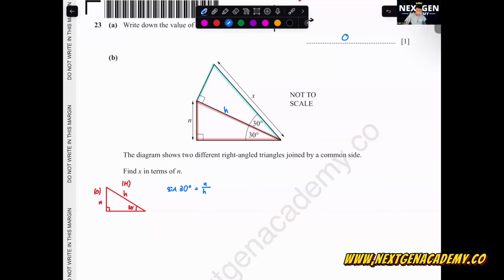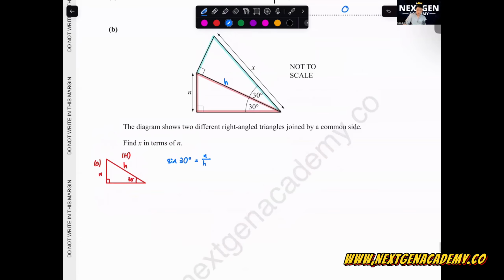But what is sine 30 degrees? This is where we need to remember all the special angles. Both of these are 30 degrees, right? So we need to use a triangle that derives 30 degrees and 60 degrees. Let's practice how to draw it out. The triangle we want to draw is an equilateral triangle with sides 2, split into half.